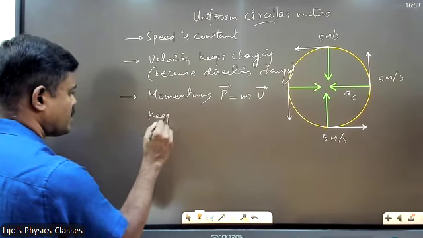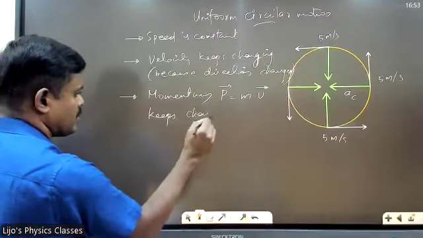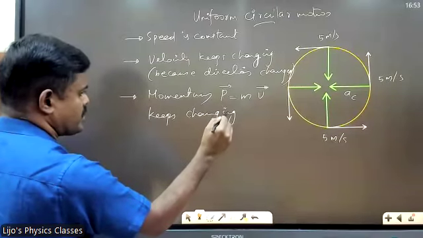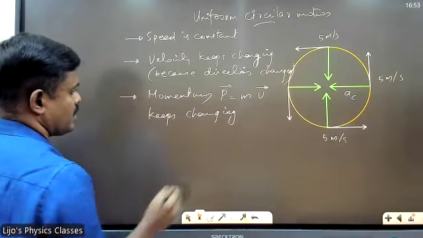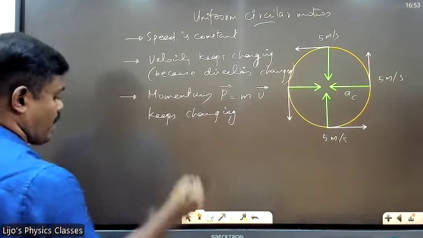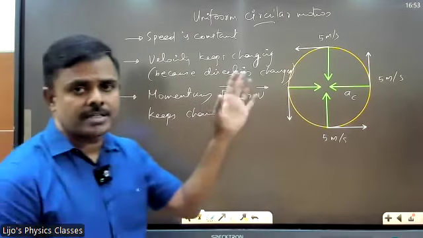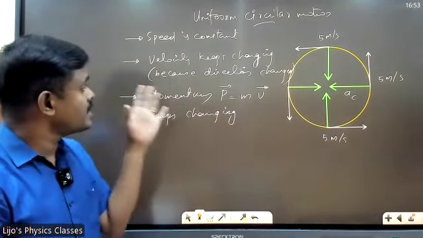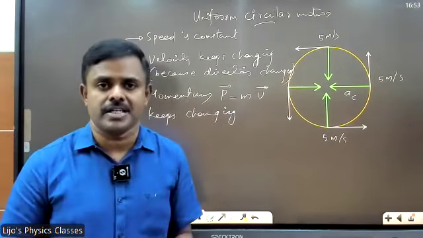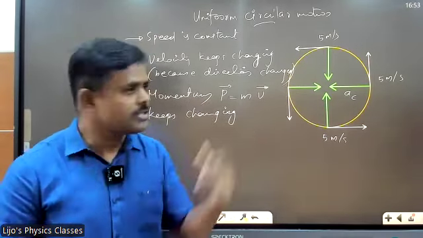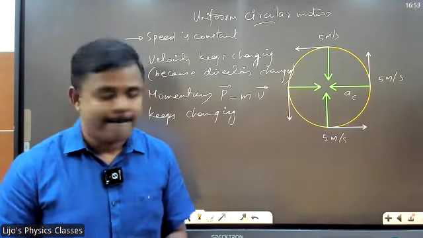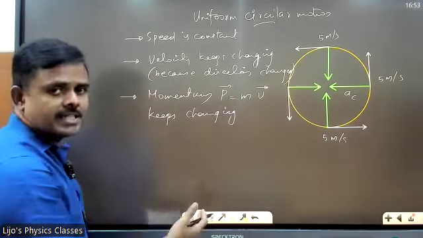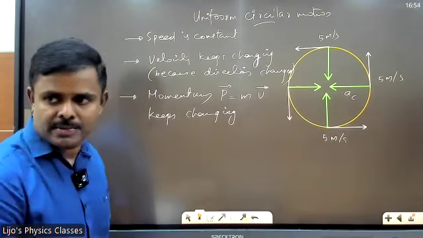Momentum keeps changing. I have seen this question in a couple of school papers as well. I said speed is constant. Speed does not change. But velocity is continuously changing because the direction is changing. And momentum also changes because momentum is mass into velocity.